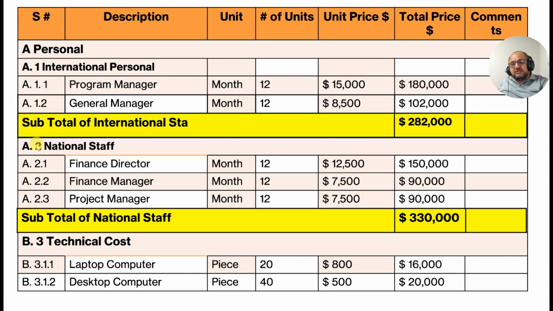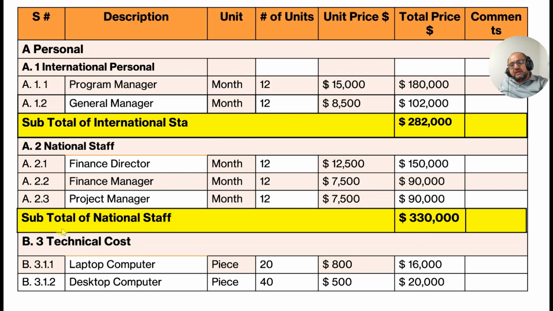Number 2, A.2.2. Here, as this is 2, we write this 2 here. Then serial numbers 1, 2, 3, we write these. This should be written the same, but this should be in serial number. Got it? A.2.1, A.2.2, A.2.3. Project manager. How long? 12 months. How much per year? Salary is 7,500 per month. Per year 90,000.